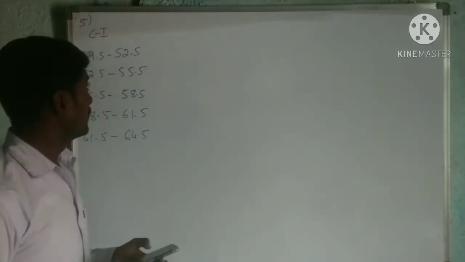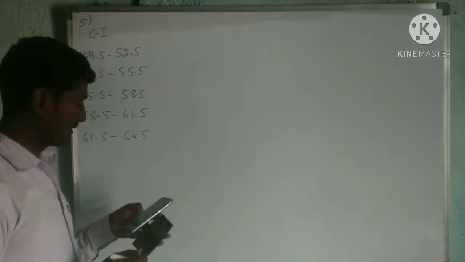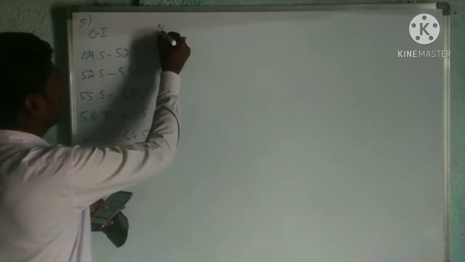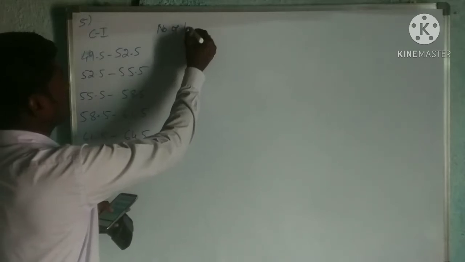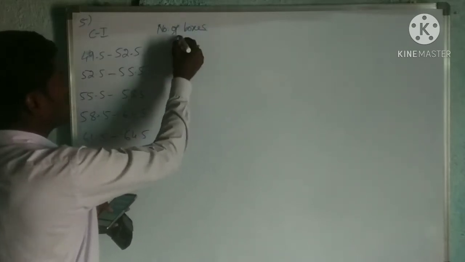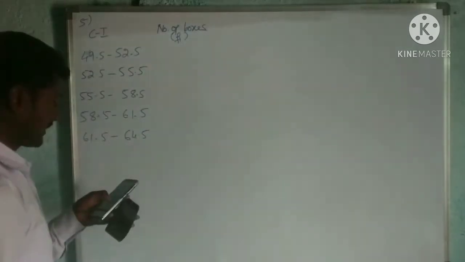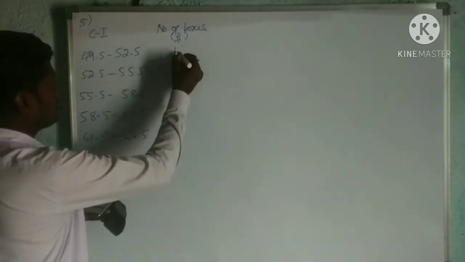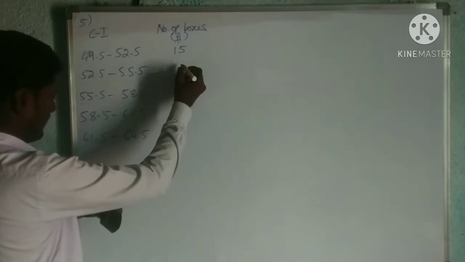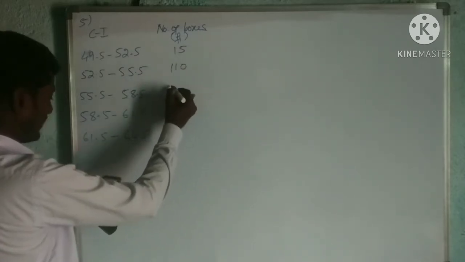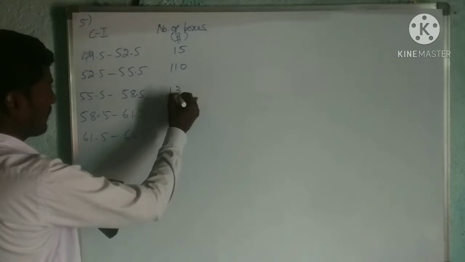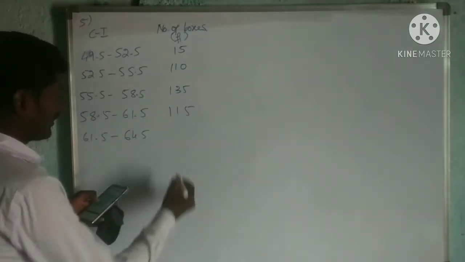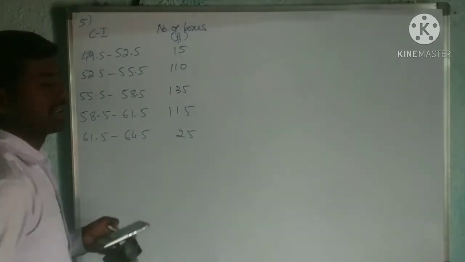Now, the Fi they given here is the number of boxes. That is Fi, frequency. What is that? 15, 110, 135, then 115, then 25. Okay, this is Fi.